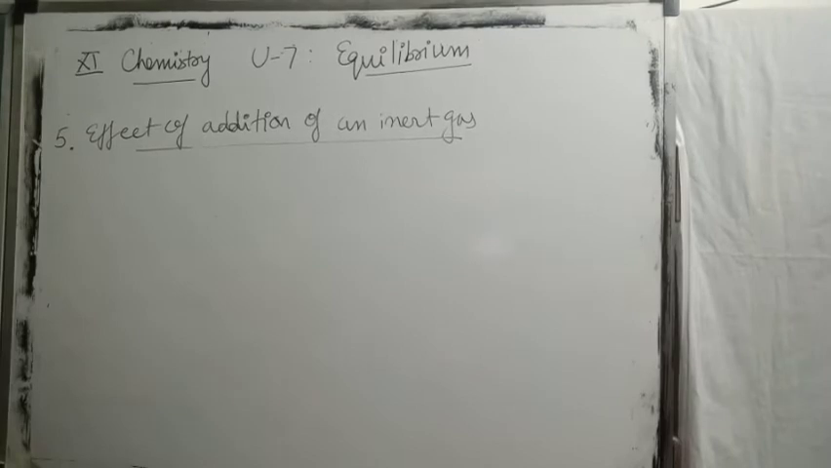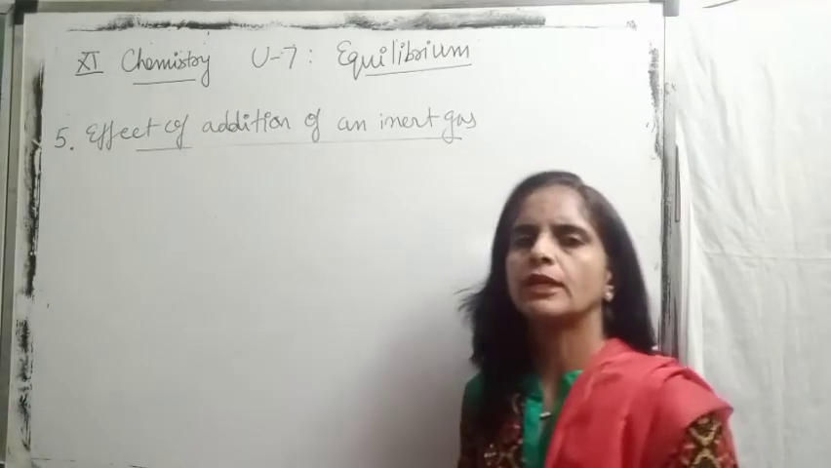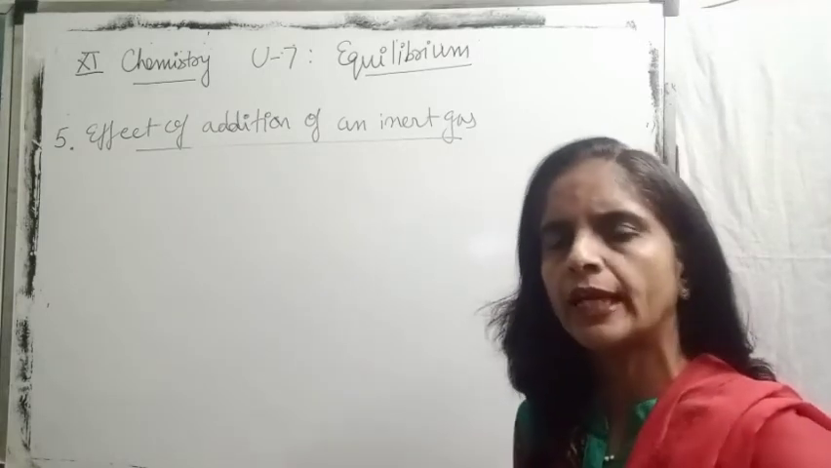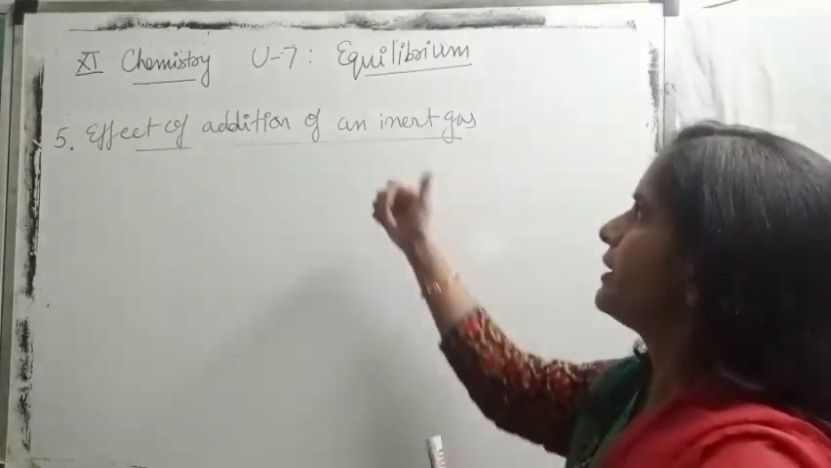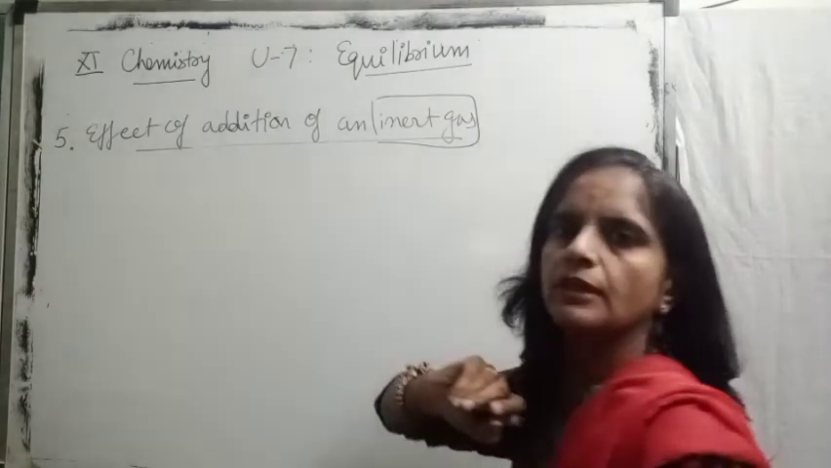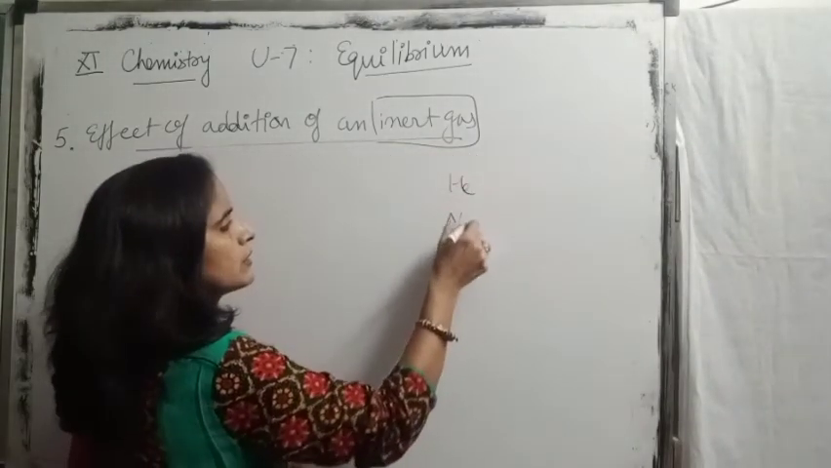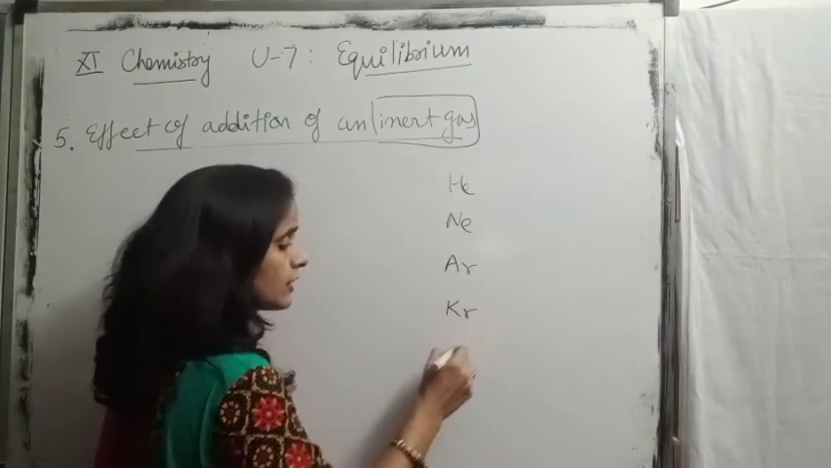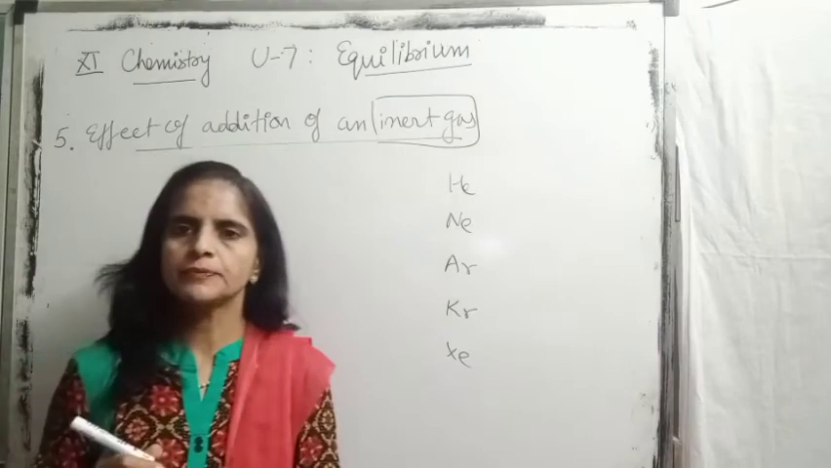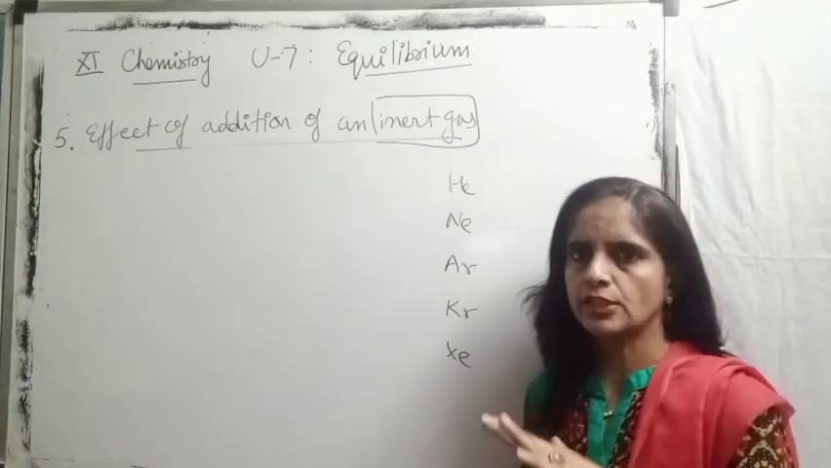Last factor is effect of addition of inert gas to the reaction mixture. Any reaction you can take, Haber's process, between CO and hydrogen, H2 and I2, any reaction you can take. If we add an inert gas once the equilibrium is attained, like noble gases, 18th group, helium, neon, argon, krypton, xenon, any inert gas, if we are adding to the reaction mixture at constant volume, equilibrium should not change.